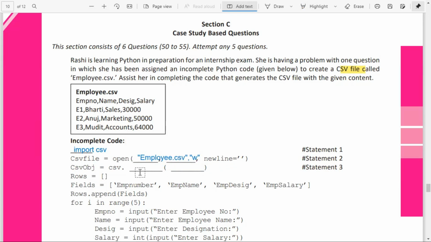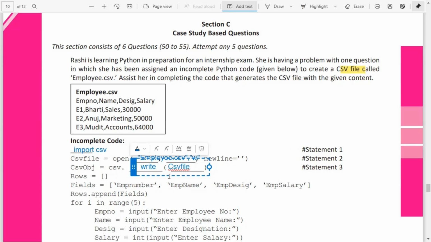Now csv dot, what do you want to write? You want to write that file object, isn't it? So here we have to call the writer function. What we have to write is the CSV file object. So here you will be writing, then after that, what you will write over here is csvfile.